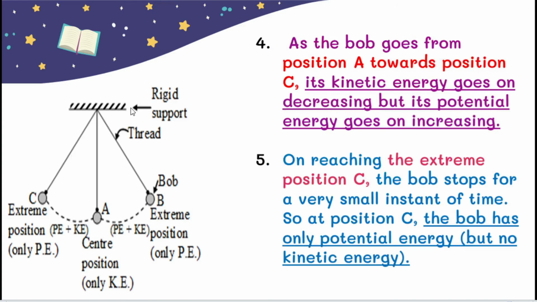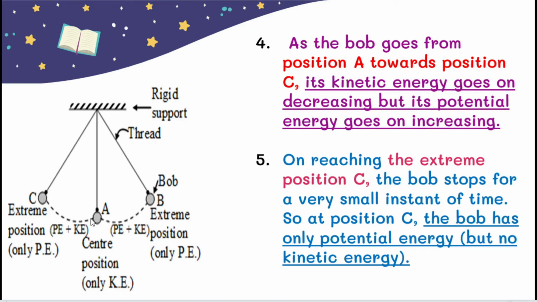You can see the fourth point: as the bob goes from position A towards position C, its kinetic energy goes on decreasing, but its potential energy goes on increasing. Why does this happen? When it is at B it has potential energy, when it travels and reaches A it has kinetic energy.